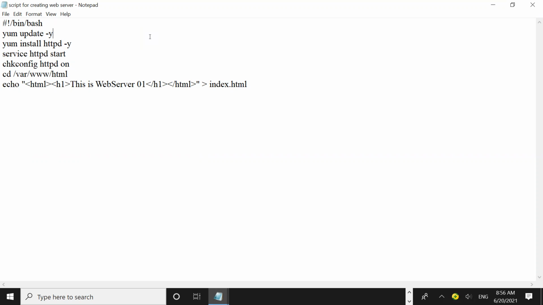Third command, yum install httpd -y. The third command will install the Apache server. HTTPD represents the Apache server. If you remember, in Windows Server 2019, 2016, 2012, the service role is IIS, Internet Information Service. When you install IIS in Windows Server, your computer will work as a web server.